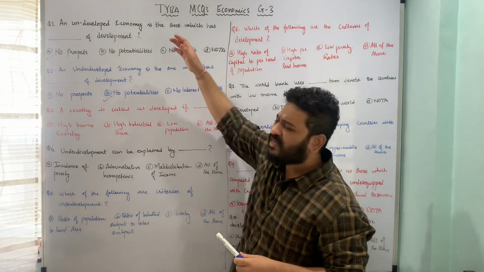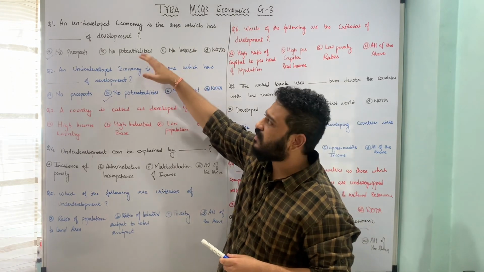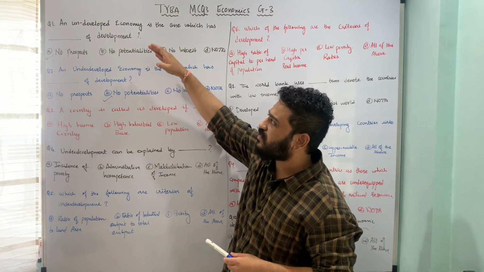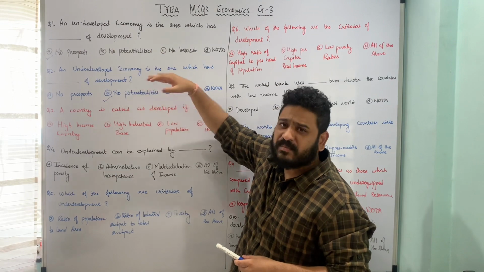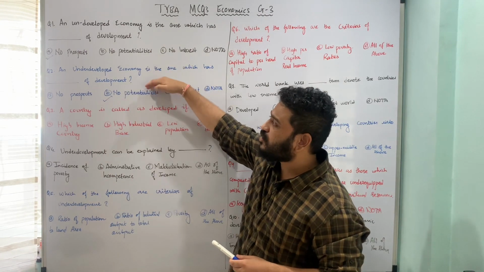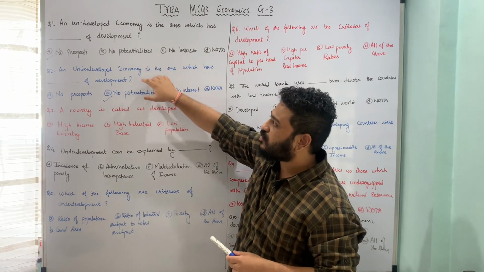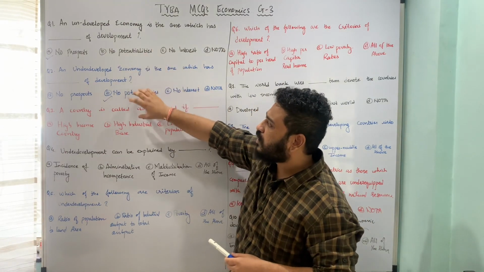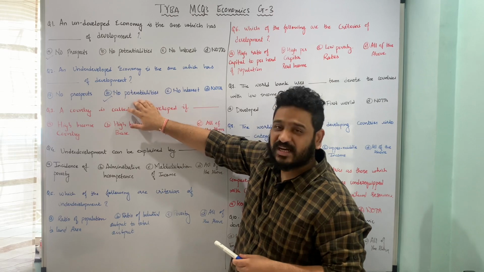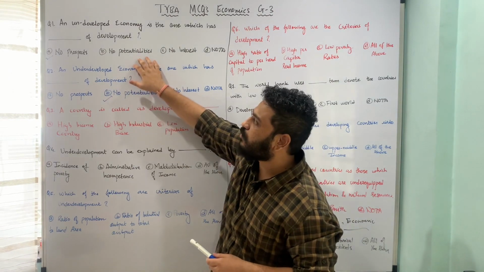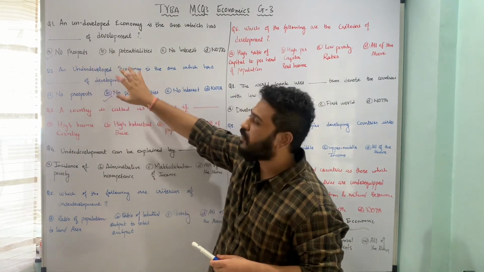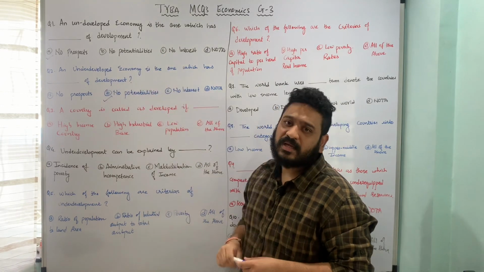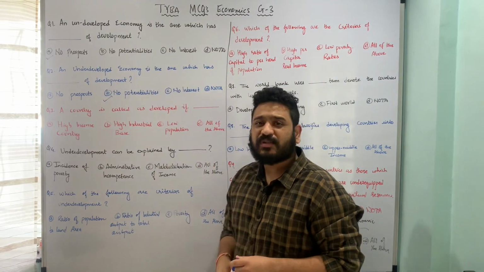Here we must have seen in economic literature that these words are used as synonyms, that means undeveloped and underdeveloped, but in a sense we can make a distinction between the two with the help of this sort of definition, and hence underdeveloped are those economies which do not have potentialities of development, and undeveloped are the ones who do not have prospects of development. So I hope the distinction between the two is pretty much clear. Let us now move to the third question.